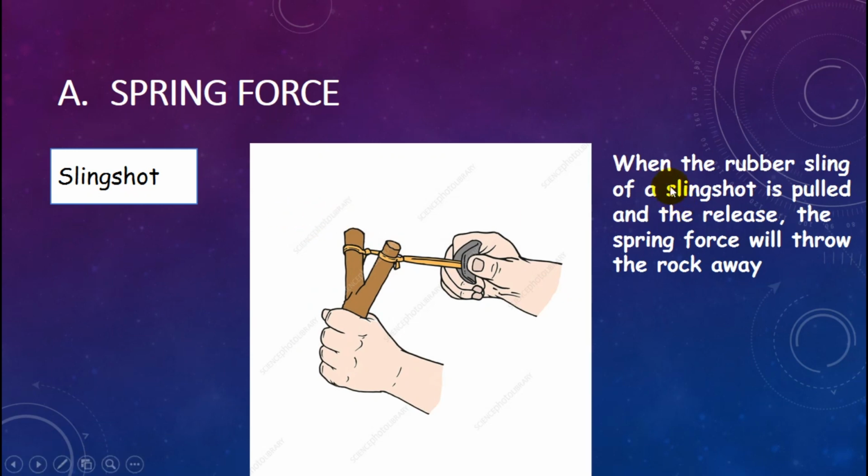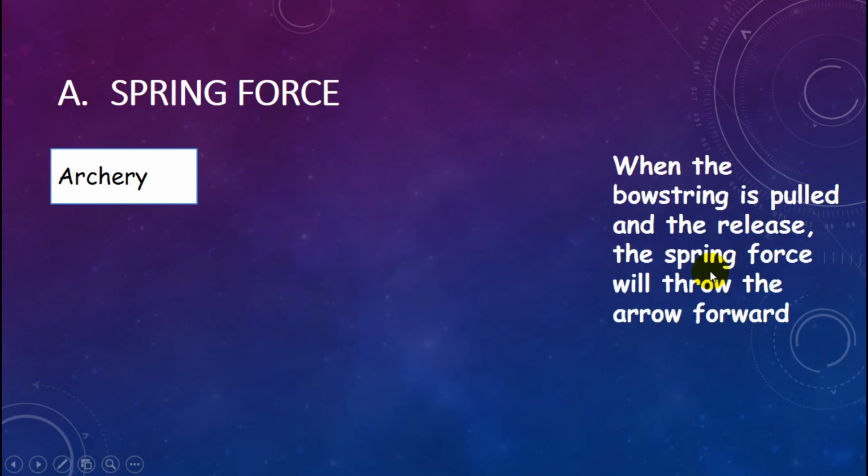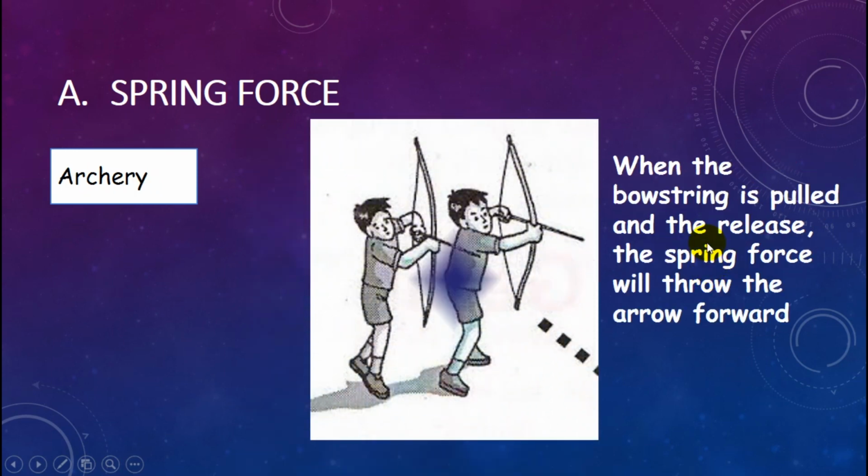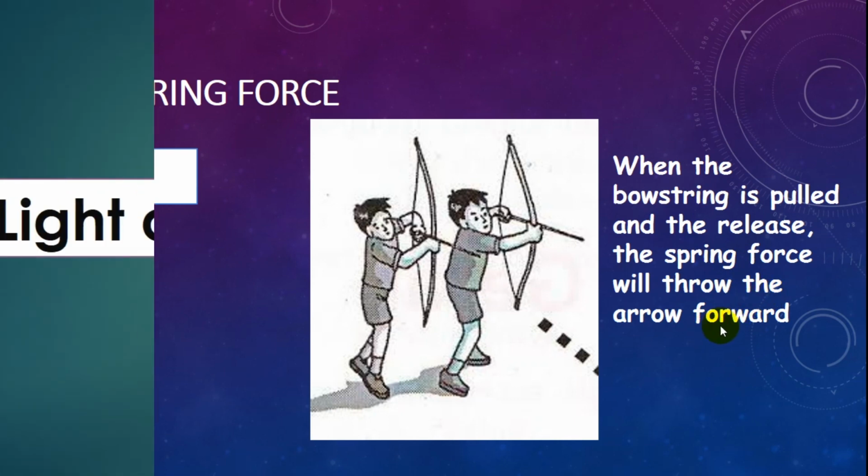A slingshot also. When the rubber sling of a slingshot is pulled and then released, the spring force will throw the rock away. It is also the same for archery. When the bowstring is pulled and released, the spring force will throw the arrow forward.